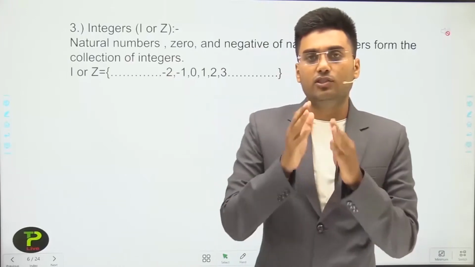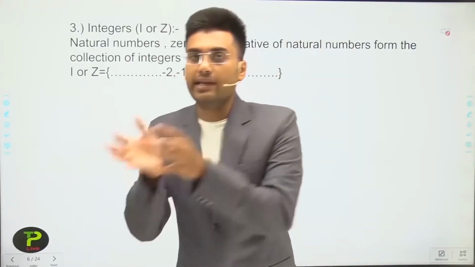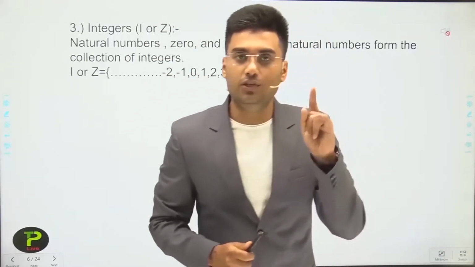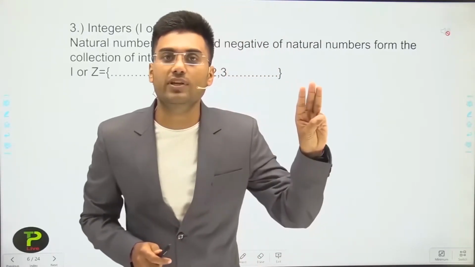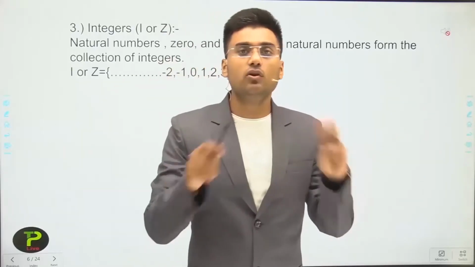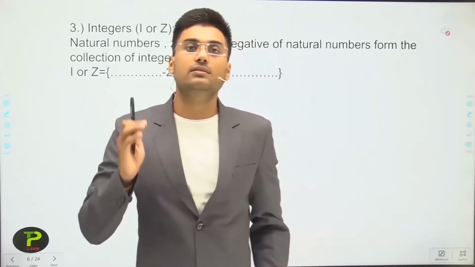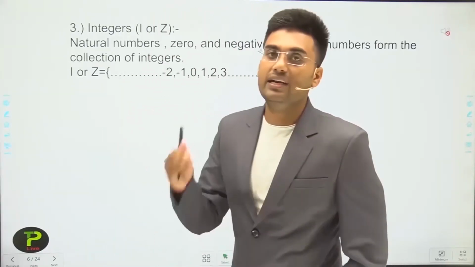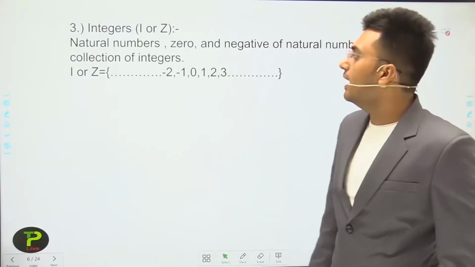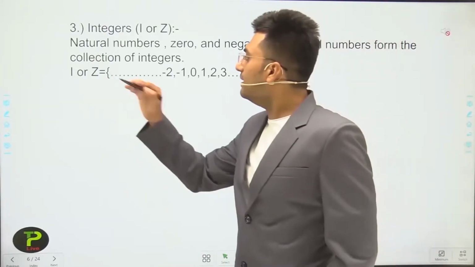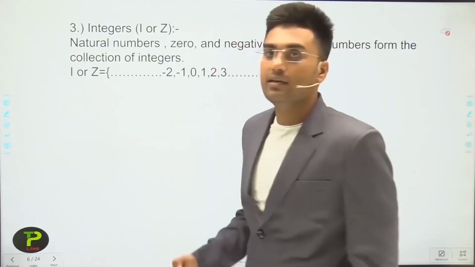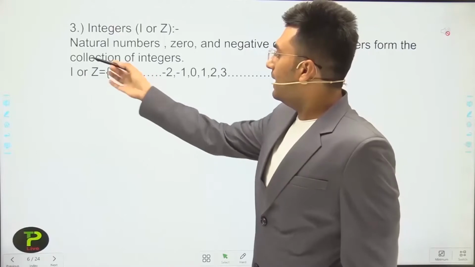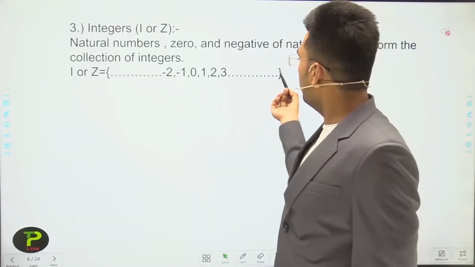If we take 0, the natural numbers and the negatives of natural numbers, the set of these three types of numbers is known as integers. So the set of integers, I or Z, is from minus infinity to infinity.